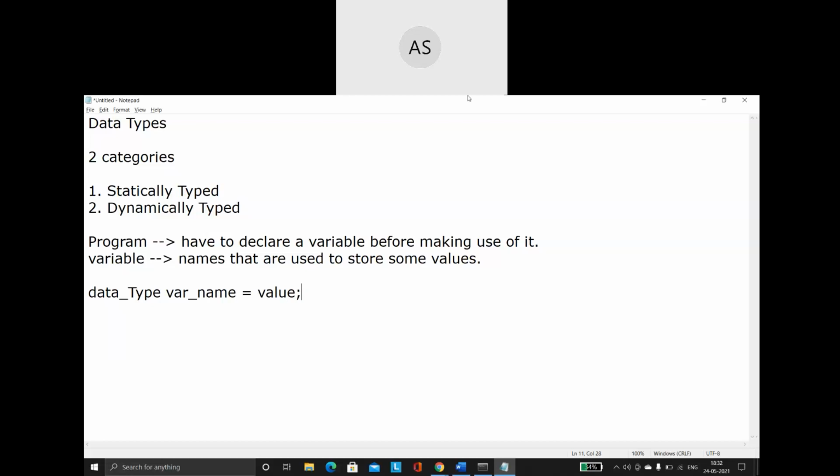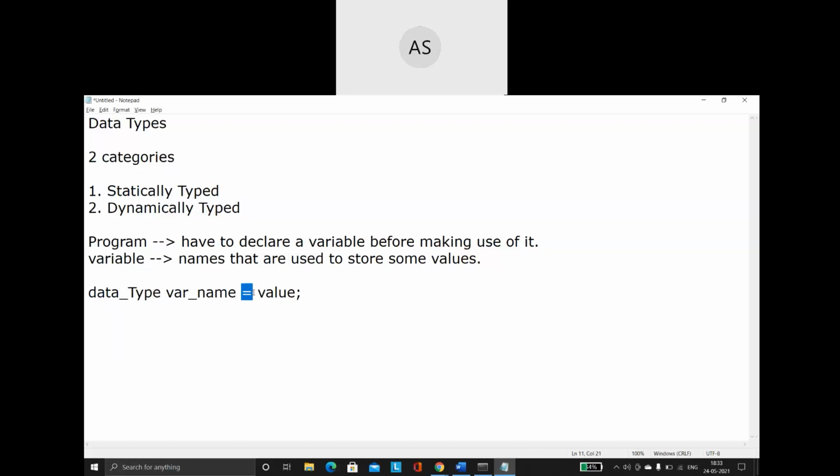So please remember, first you have to mention the type of data. So whether it is going to be an integer, or a string, or a float, or a single character, what type it is. So what type of data I want to store inside this variable name. I have to mention the type, then I have to mention the variable name, then I will be making use of the equal to.